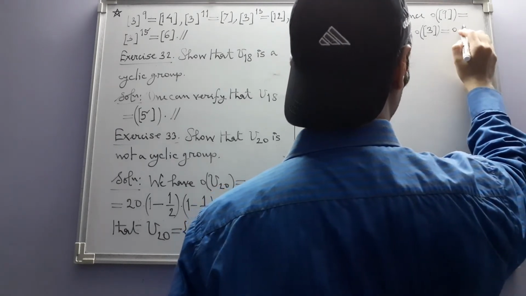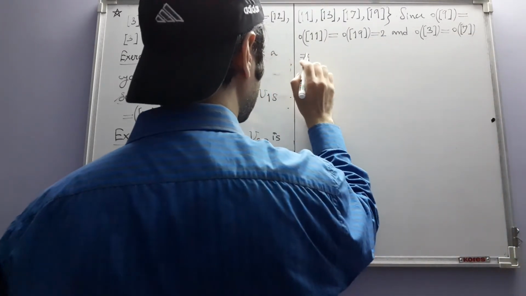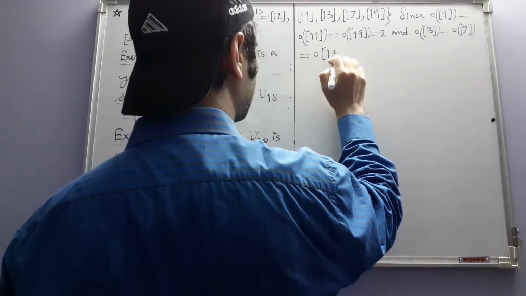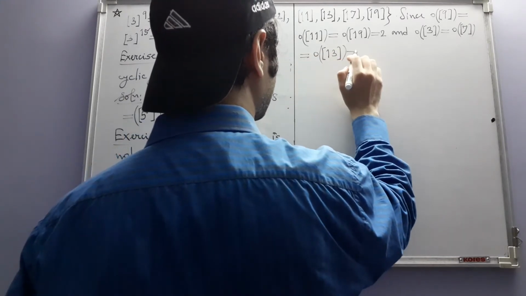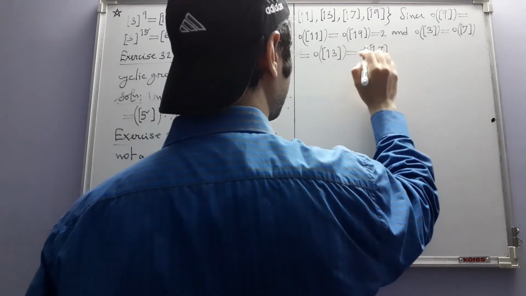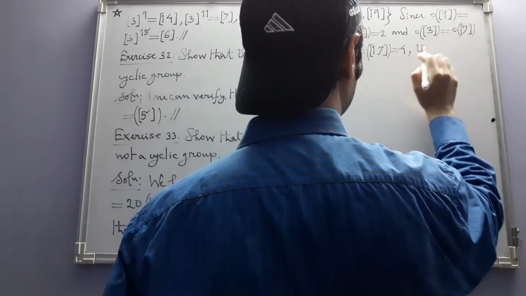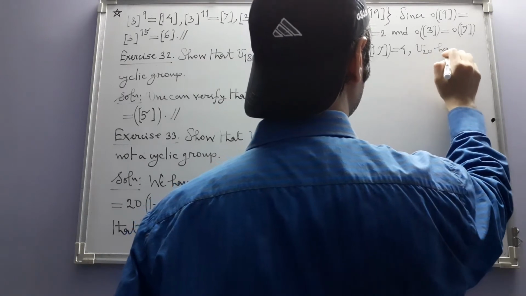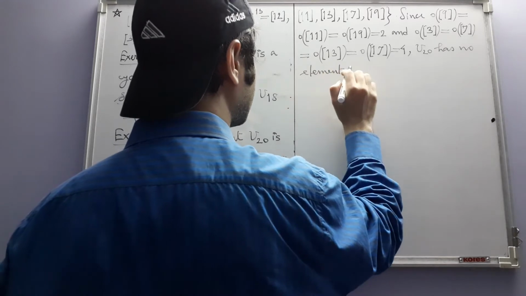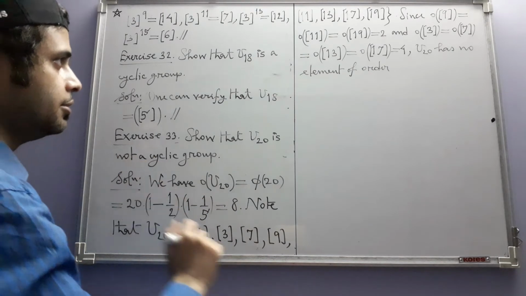Okay, order of 7, 3, 7, then 13 and 17. U20 has no element of order 8.